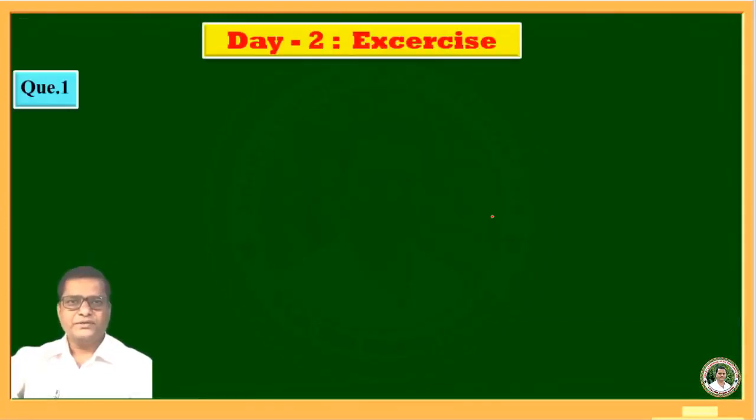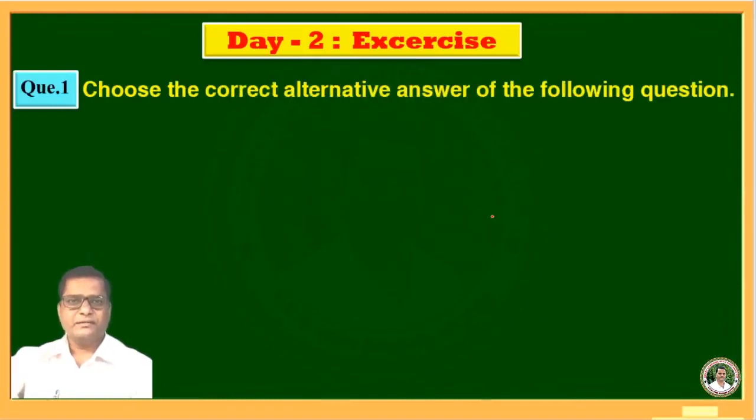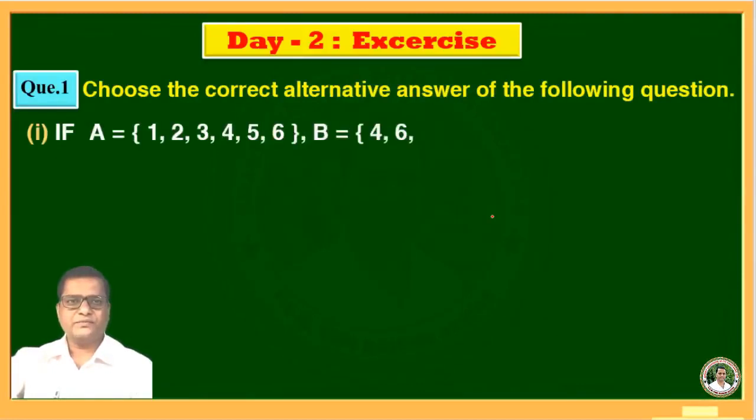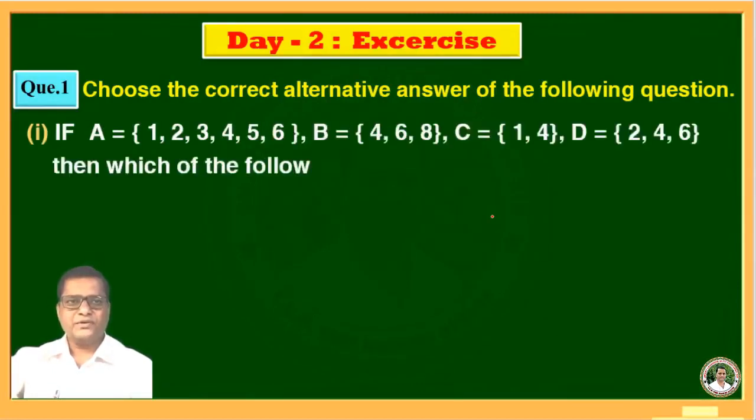Question first. Choose the correct alternative answers of the following questions. In that first question is, if A is equal to 1, 2, 3, 4, 5, 6, B is a set of 4, 6, 8, C is a set of 1, 4, D is a set of 2, 4, 6, then which of the following statement is false?